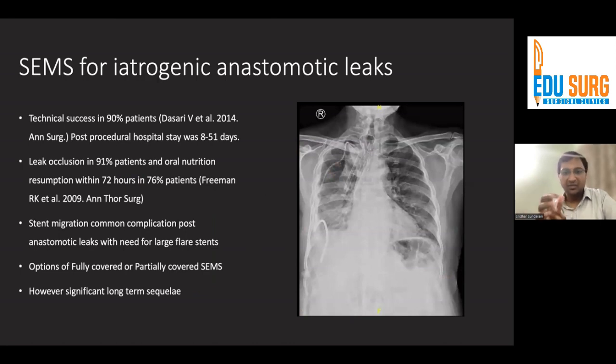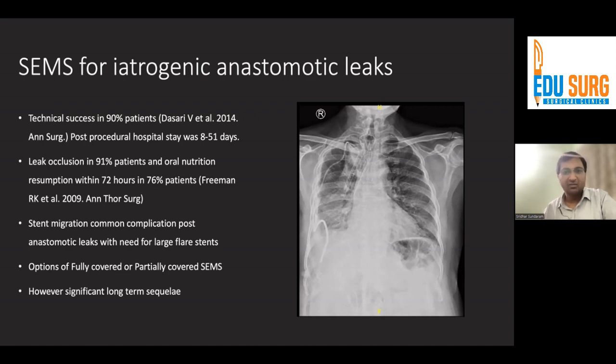So again, SEMS can be used for anastomotic leaks. Technical success is high, and leak occlusion is upwards of 90%. Oral resumption is quick in these patients, within 72 hours in three-fourths of the patients. But stent migration is a common complication, which is why you need large flare stents. Often there is a preference to put partially covered stents in these patients because the stent may get embedded and stay there, but the long-term sequelae become a problem.